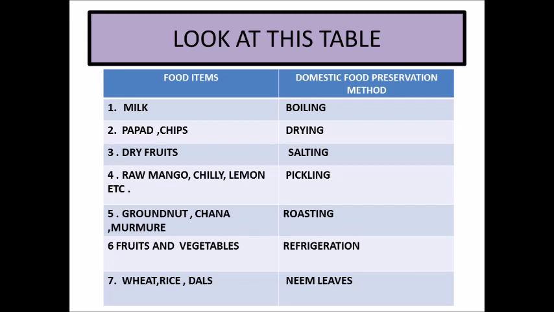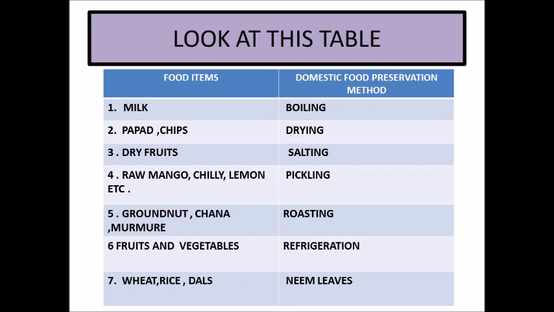Third food item we are having is dry fruits. Dry fruits are preserved by salting. Salt is also a food preservative which extracts moisture from the food item, hence preventing the microbes from growing. It is a very simple method.